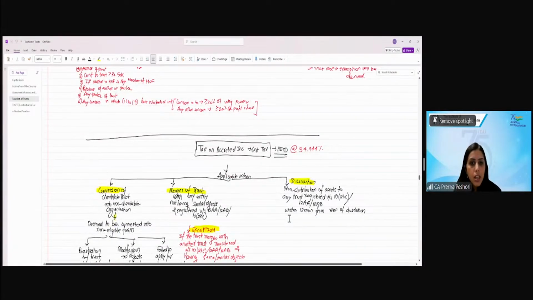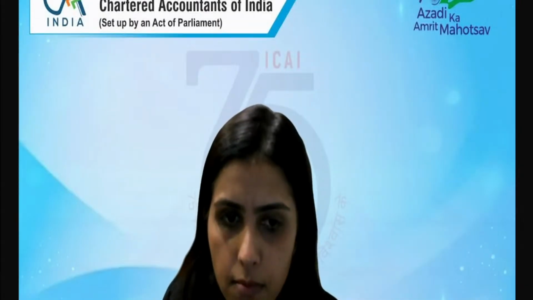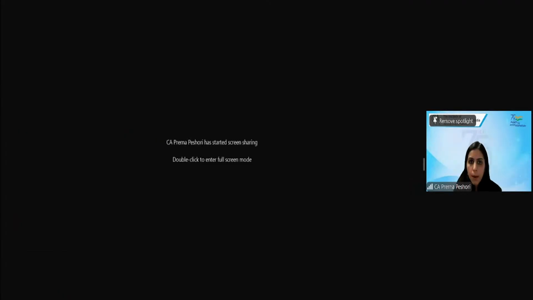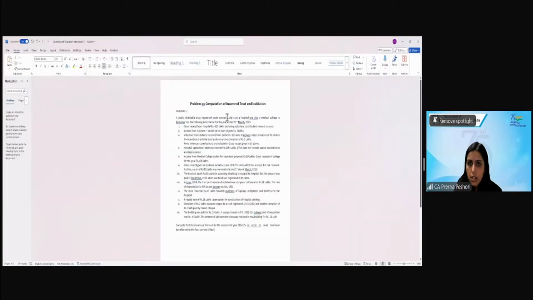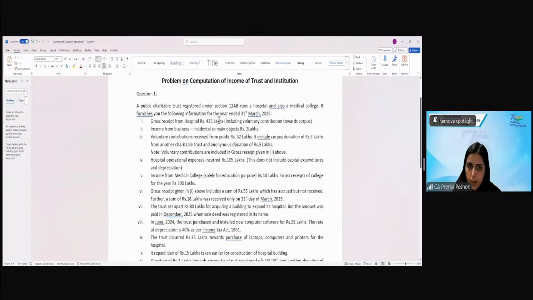Are we clear? Shall we solve one question in relation to this? Yes? Let me share the question. A Public Charitable Trust registered under 12AB runs a hospital and a medical college. It furnishes the following information for the year ended 31st March 25.